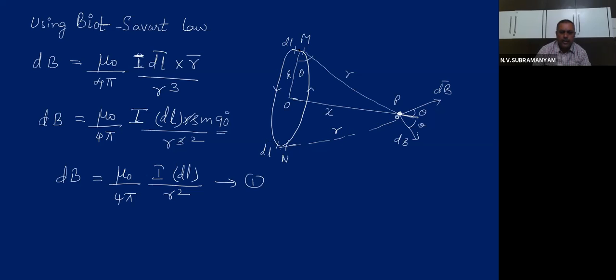If the element dl at M is at distance r, then the element at N will also be at distance r only. And if the element at M creates a dB field at angle theta, then the element at N will also create a dB field at point P at the same angle theta.